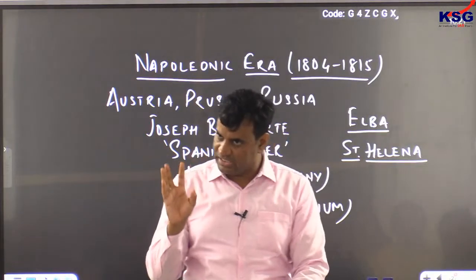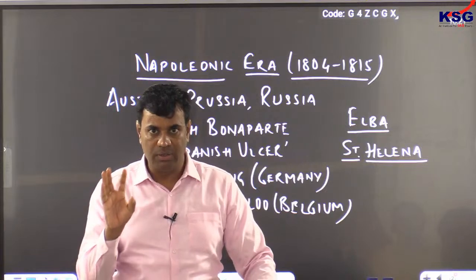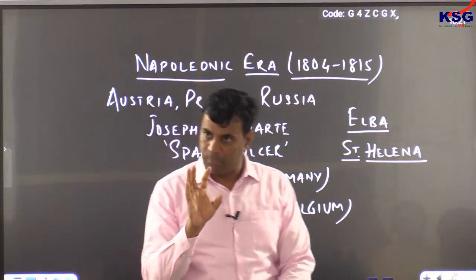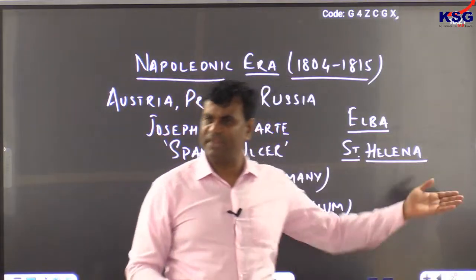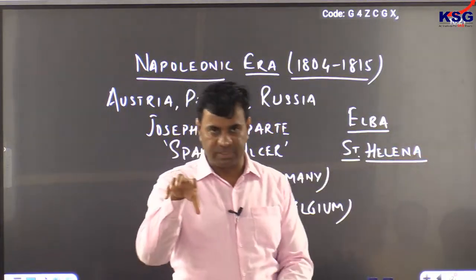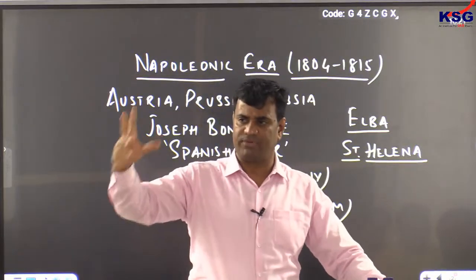So still it is the second overseas colony of Britain, where Napoleon was deported. It is a colony of Britain, not France. In fact, the French Emperor was deported here, which was under British control, so that he may not escape from here.